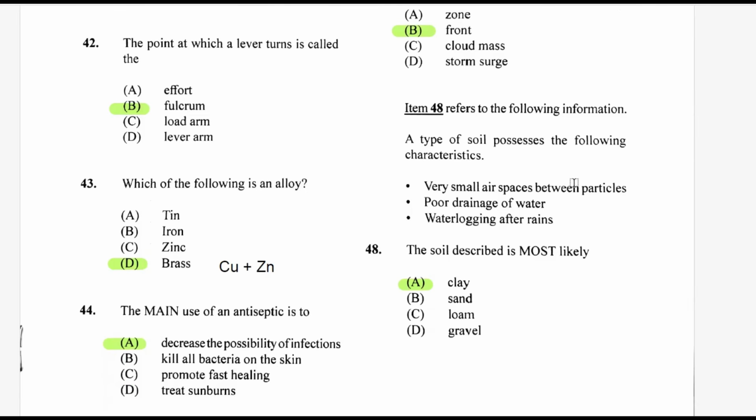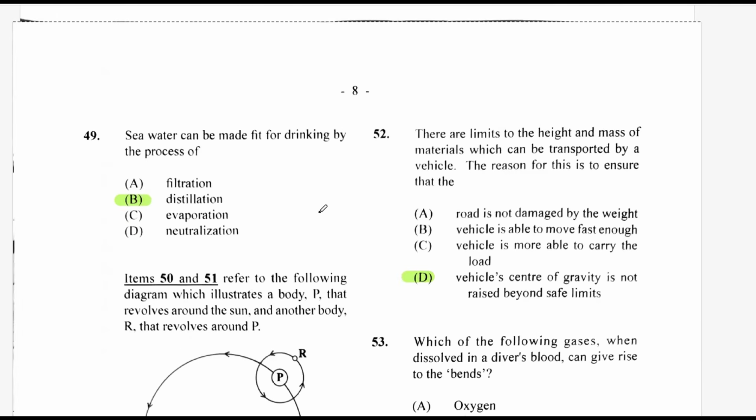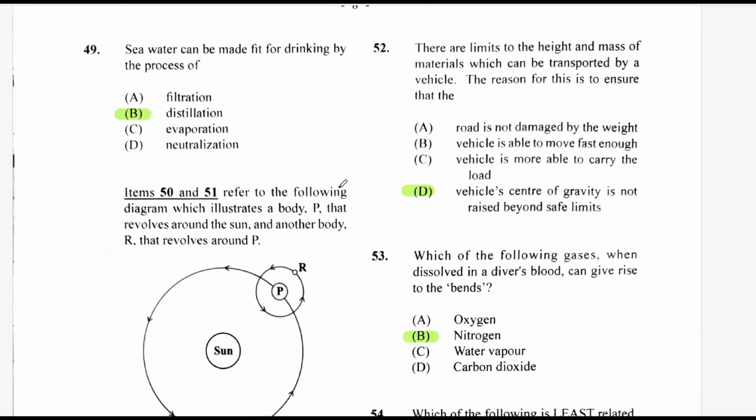Item 48 refers to the following information. A type of soil possesses the following characteristic: very small air spaces between particles, poor drainage of water, waterlogging after rains. The soil described is most likely clay. Question 49. Seawater can be made fit for drinking by the process of distillation.